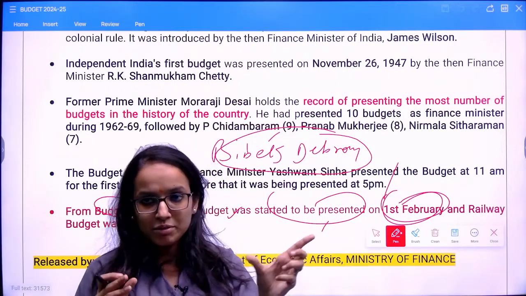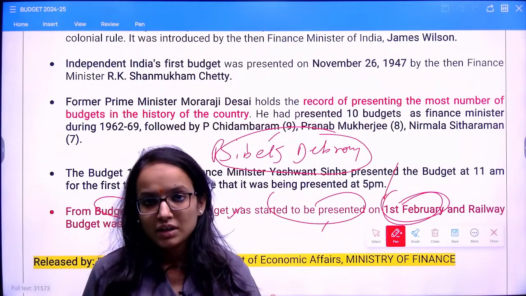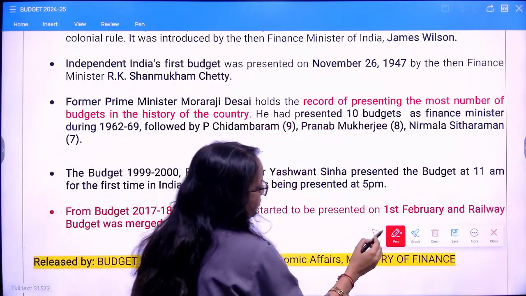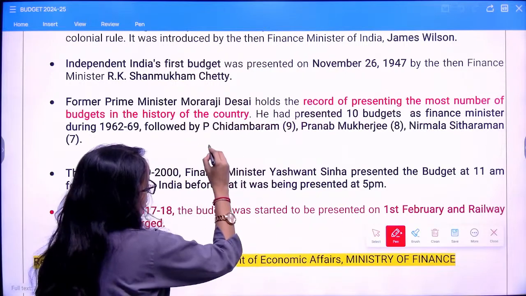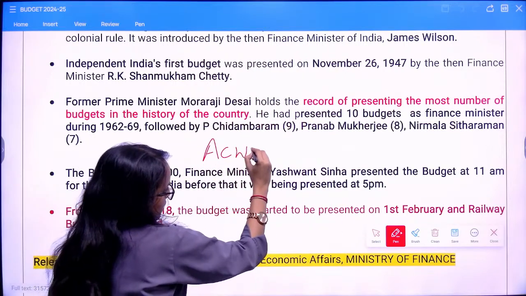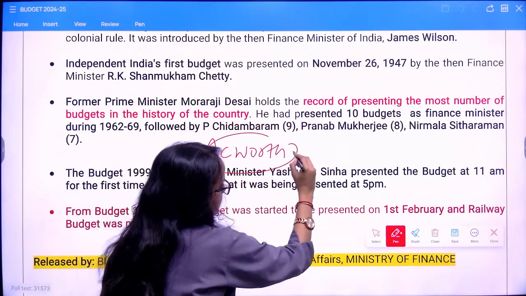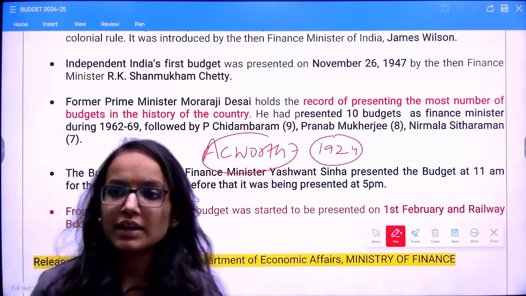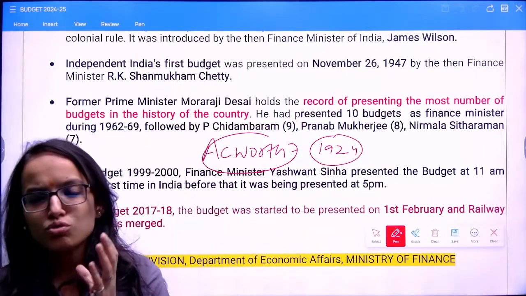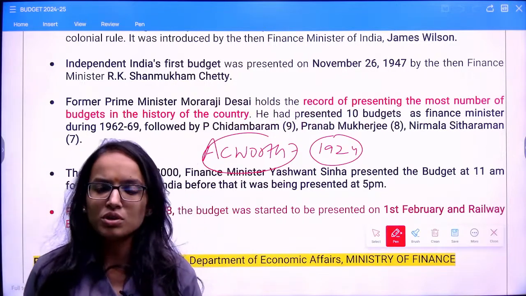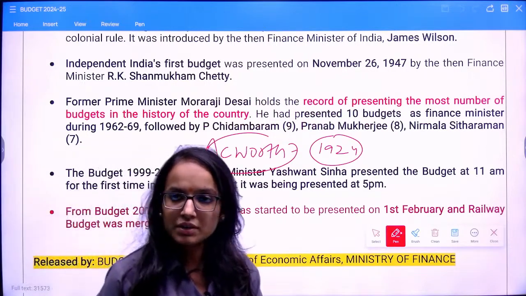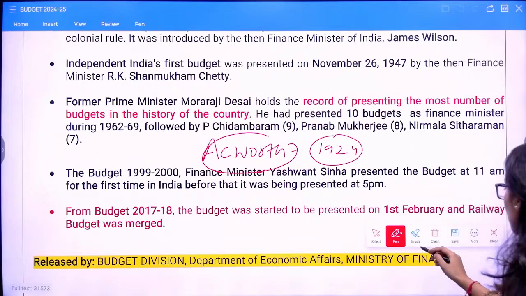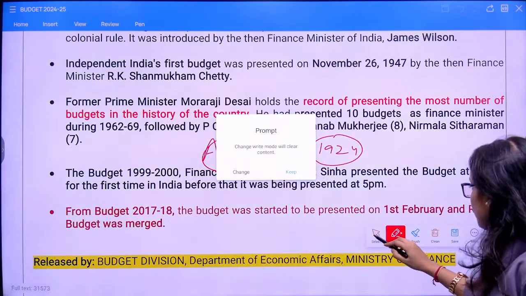The railway budget and union budget were separated on the recommendation of the Acworth committee in 1924. So remember these two committees, these are important related to your budget. Is this clear to everyone? Okay. Now, moving ahead.